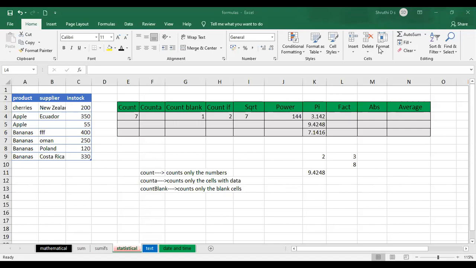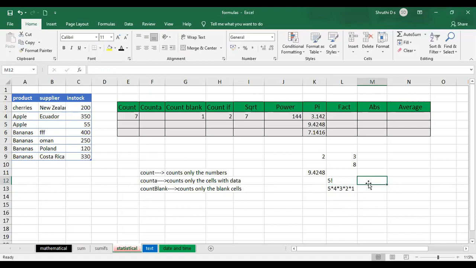So how do we do the factorial? Anybody knows? Okay, see, factorial is nothing but, if I ask for 5 factorial, it is 5 into 4 into 3 into 2 into 1. If I ask for 4 factorial, it will be 4 into 3 into 2 into 1. If I ask for 2 factorial, 2 into 1. Like this, you're going to consider the number up to 1. Product of the numbers up to 1. So this is your factorial.